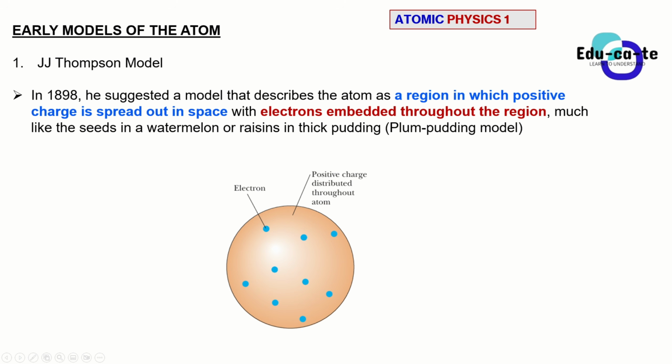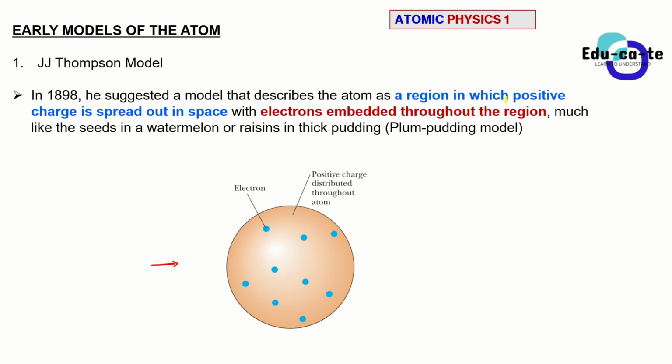J.J. Thomson then took it to another level in 1898, where he suggested the plum pudding model. In the plum pudding model, as displayed by the diagram here, he described the atom as a region in which positive charge is spread out in space.